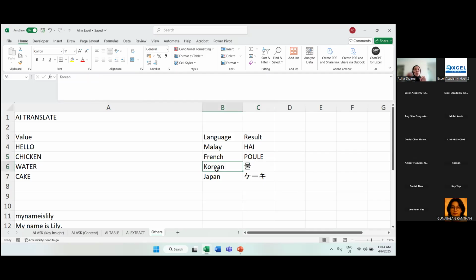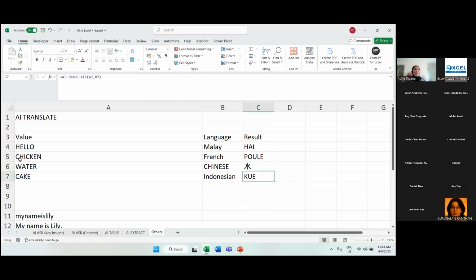Okay, all right. And then water, let's say we want what language? Let's say I want to put over here Chinese. Some of you who can read, maybe you can double confirm with me whether the writing over there for water is correct or not. And then cake, let's say I want to use Indonesian, okay?